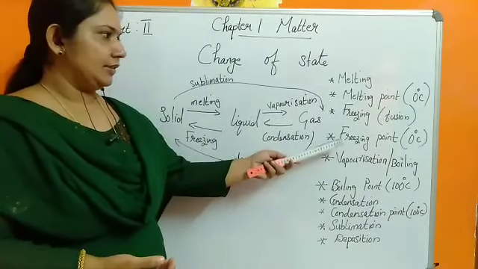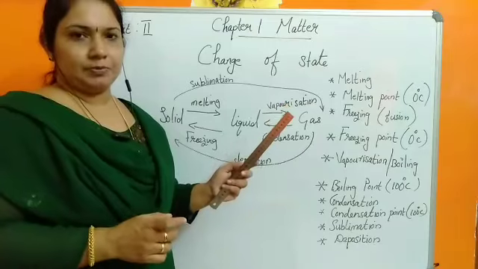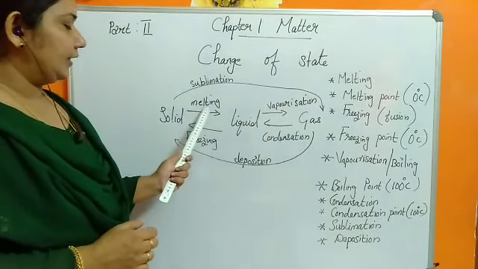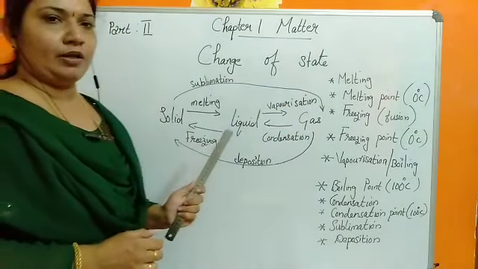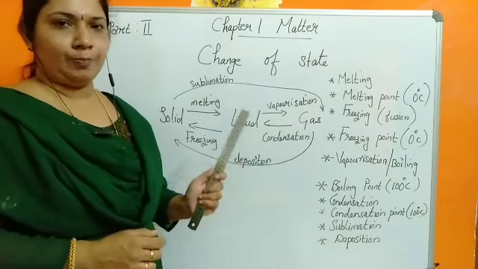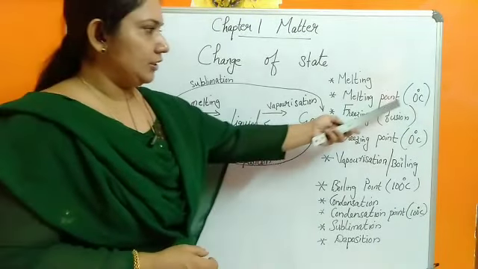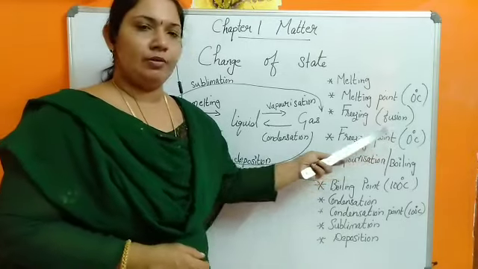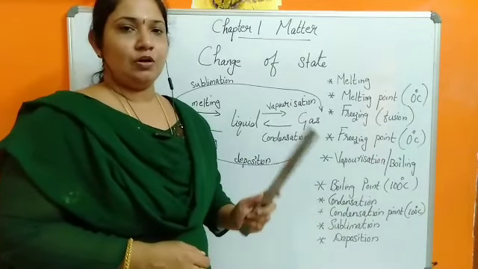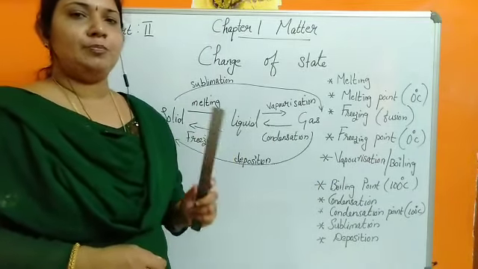And here also we can see, if you are taking a pure substance, the melting point and freezing point will be the same. For a pure substance, the melting point is 0 degrees and the freezing point will also be 0 degrees. It is only applicable when the object is in a pure state.